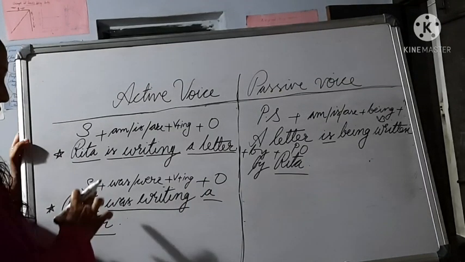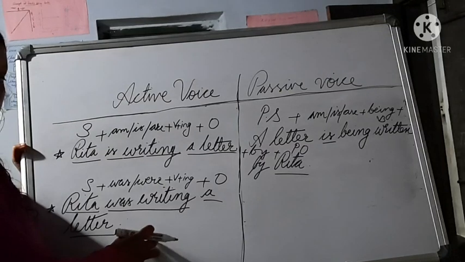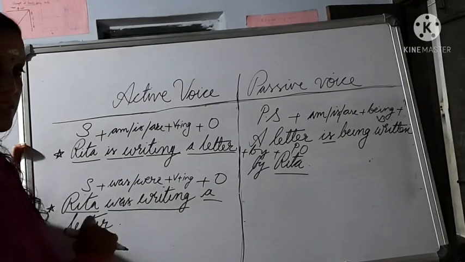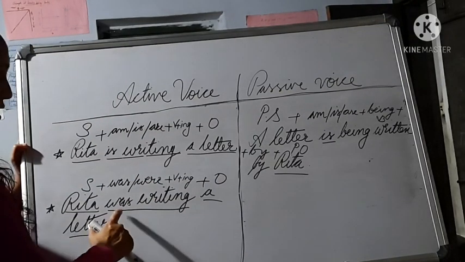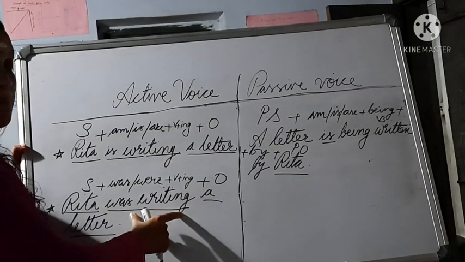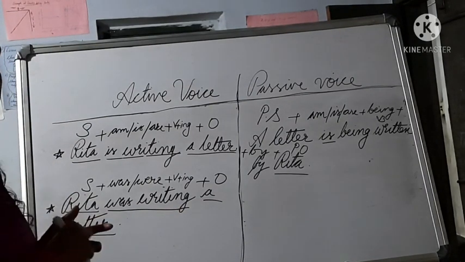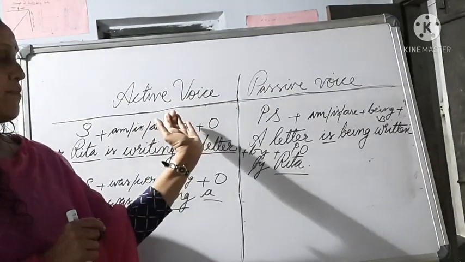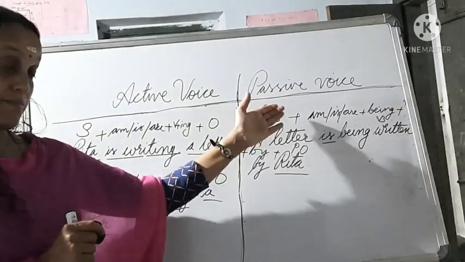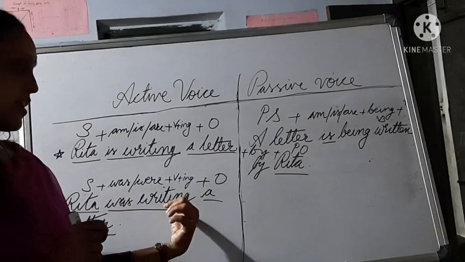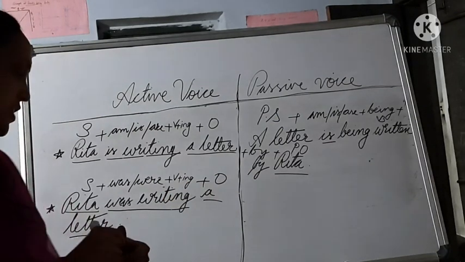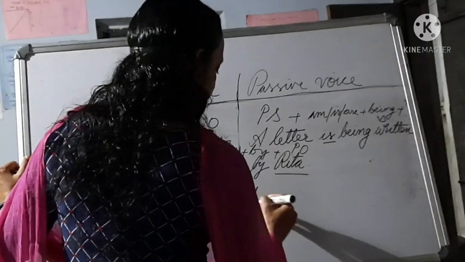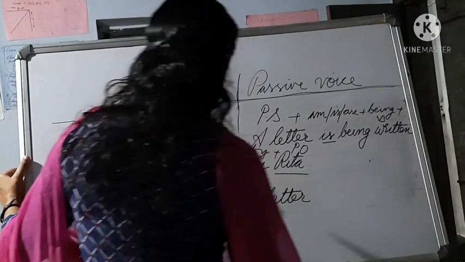Okay. Here also this is the rule, subject plus verb plus object. So it is active voice, and in this active voice, the verb is in past continuous form. I told you, if you know how to convert present continuous to passive voice, then you know this. You can easily write this one also. Okay, so let's start. First you write the object, a letter. Then what is this?